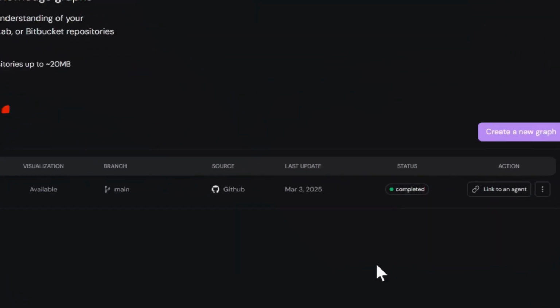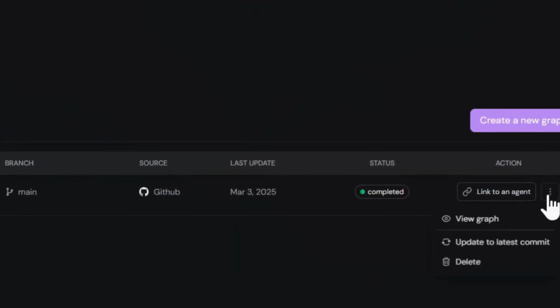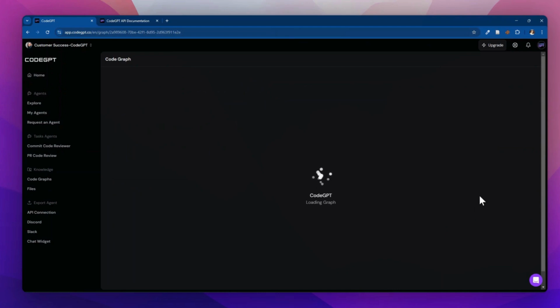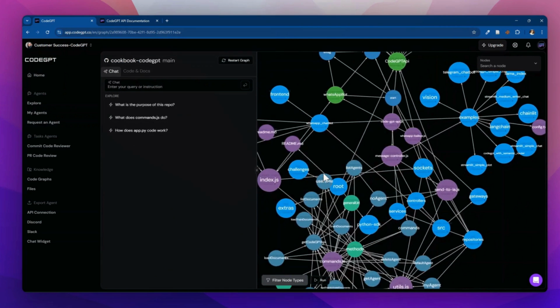Wait for confirmation, and now you have the graph. The graph status can change from pending to completed, depending on its size. To visualize the graph, click on Visualize Graph. After a moment, you will have the code repository graph available.